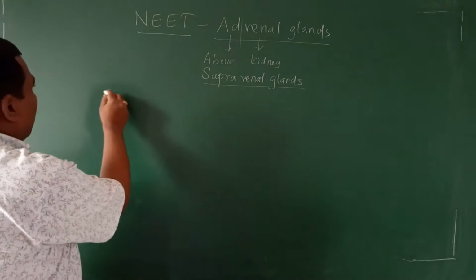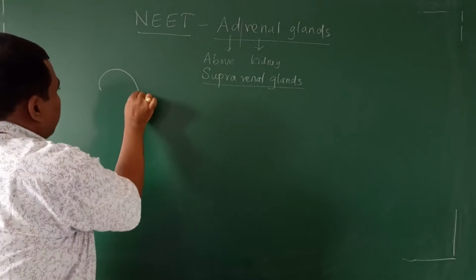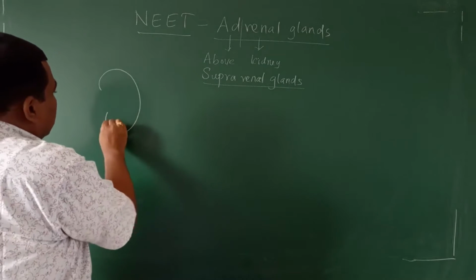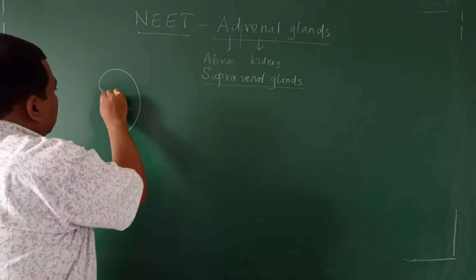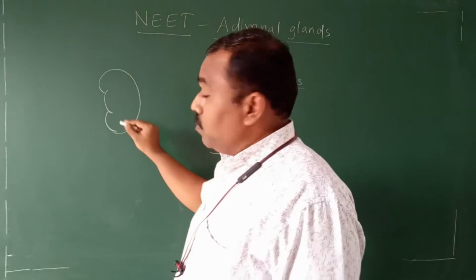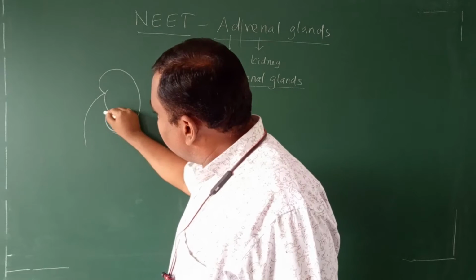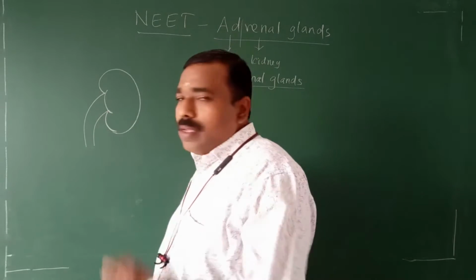See this kidney. Now it is visible, it seems. A single kidney.